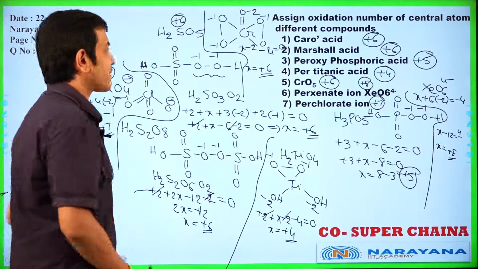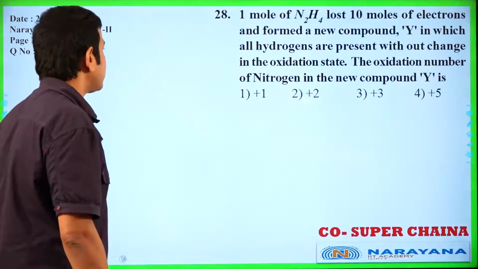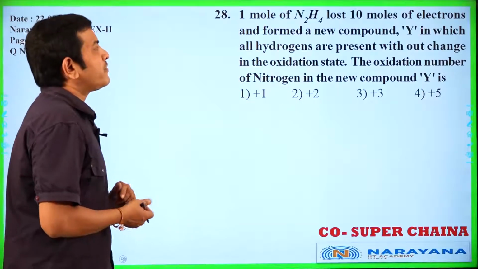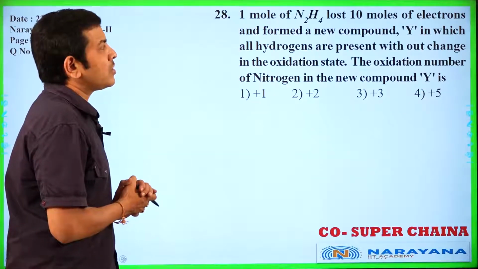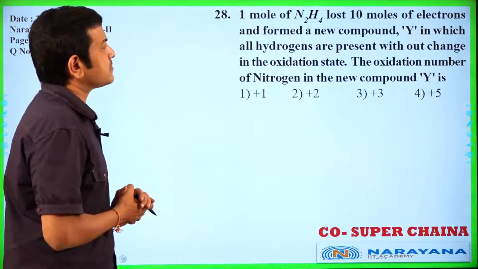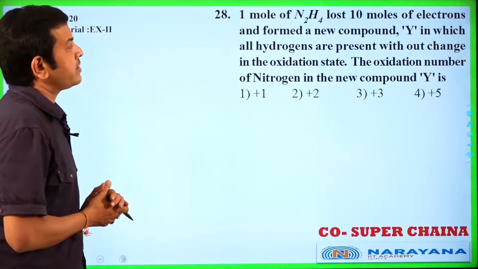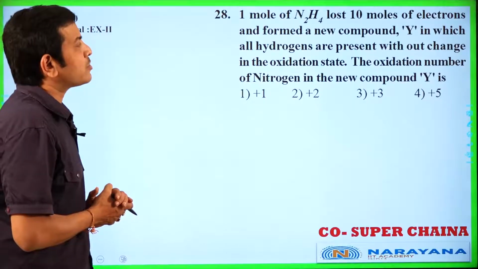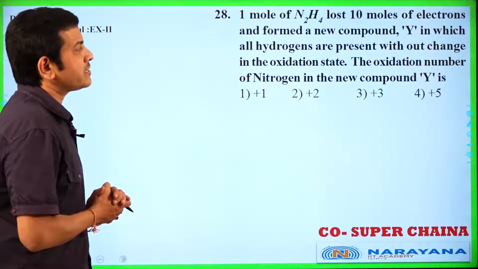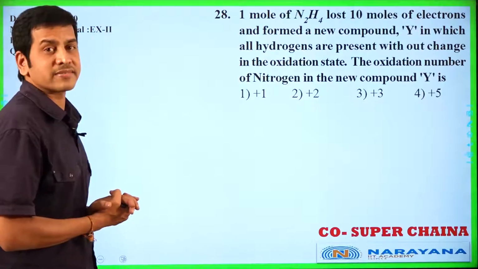Okay, next question. 1 mole of N2H4 lost 10 moles of electrons and formed a new compound Y in which all hydrogens are present without change in oxidation state.